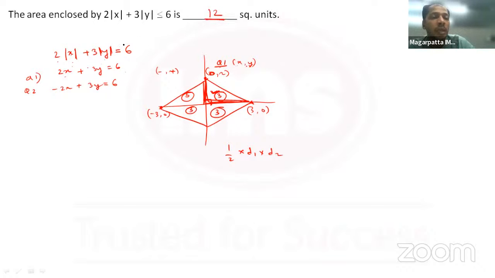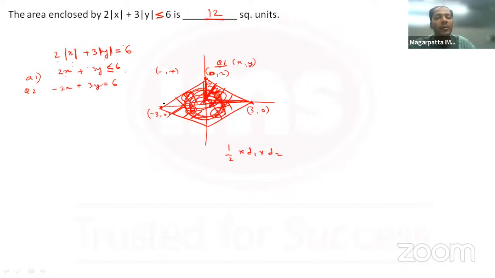Now you would say there is no equal to sign, there is an inequality here. But if you look at it carefully, the area enclosed by this inequality is nothing but, for 2x plus 3y less than or equal to 6, the area which is beneath this line. For the second part, it is this region. For the third part, it is this region. And for the fourth part, it is this region. So therefore, this itself comes out to be the area enclosed.